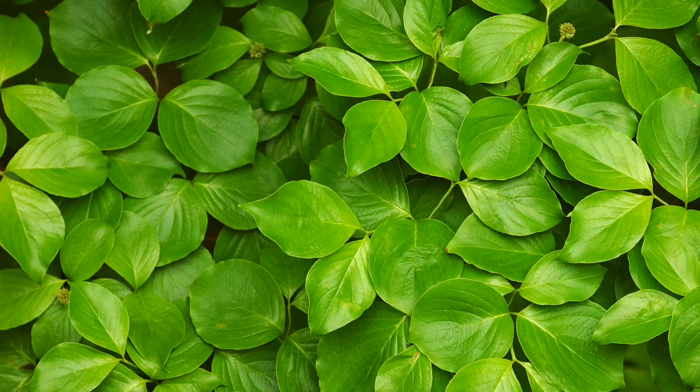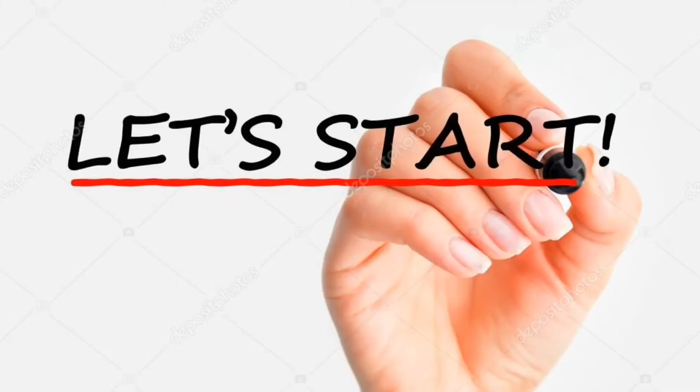Here we can describe the leaves in two different ways, green leaves or many leaves. Many is also describing the leaves, so many is an adjective in this case. And if we say green leaves, then the word green is playing the role of adjective because it is describing the leaves.